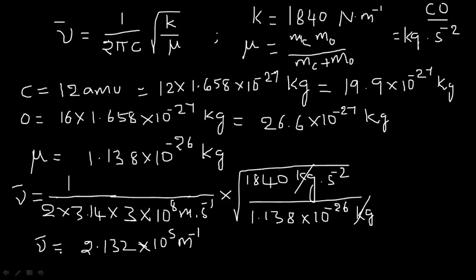Now the entire value is present in terms of meter inverse, but in the problem they asked in terms of centimeter inverse. Now just convert meter inverse into centimeter inverse. So 2.132 into 10 to the power of 5 means it comes out to be 213200, into 1 meter inverse is equal to how much?